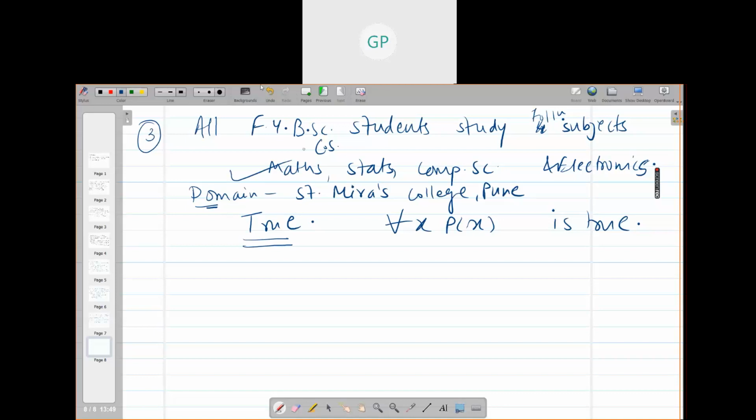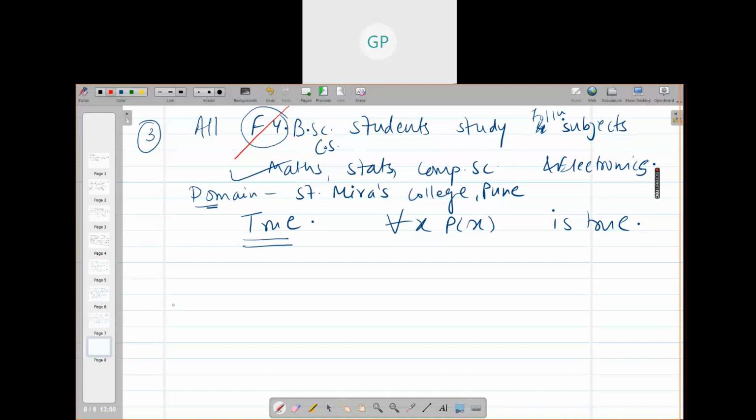Suppose I remove this FYBSc. If I remove this FYBSc and just say all BSc Computer Science students study the following subjects: math, stats, computer science, electronics, will it be true now? No, ma'am, because the year matters.